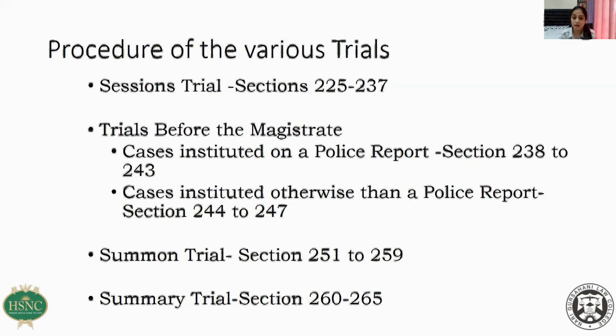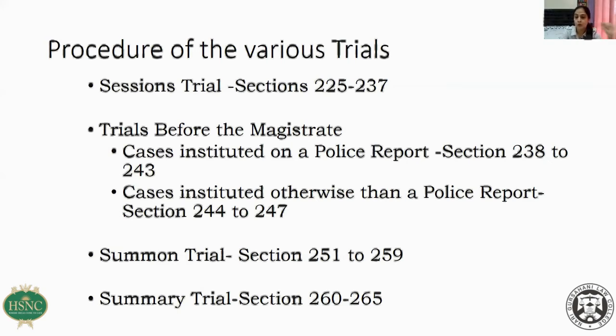Otherwise, the general rule is that for the state there is a public prosecutor. Now, the trial is to be conducted by the public prosecutor. The first step in the sessions trial is opening the case for the prosecution. So after the accused is supplied with the copy of the charge sheet, the matter is adjourned. On the next date, the public prosecutor is supposed to open the case of the prosecution.